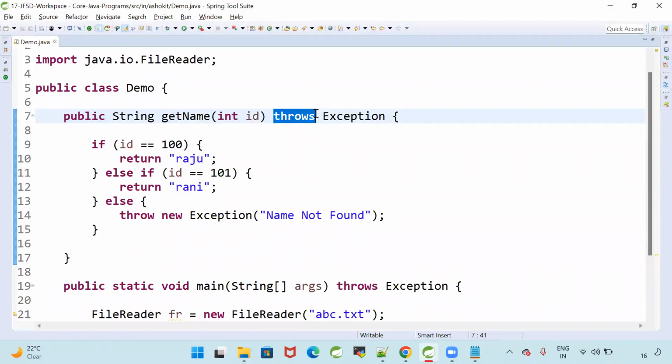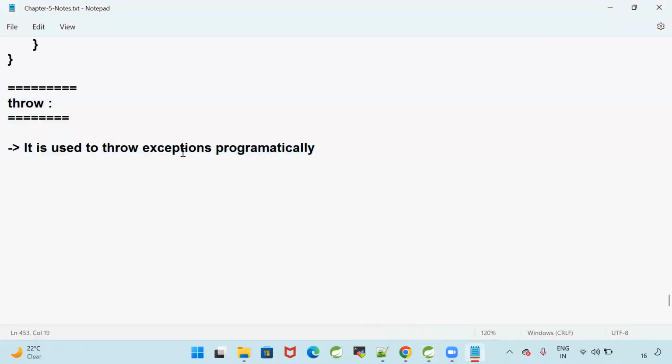Right. Fine. So we are trying to understand the difference between the throws keyword and the throw keyword. Throws is used to ignore the checked exception. Throw is used to create the exception. It is used to throw exceptions programmatically. I can say the throw keyword is used to create the exception.